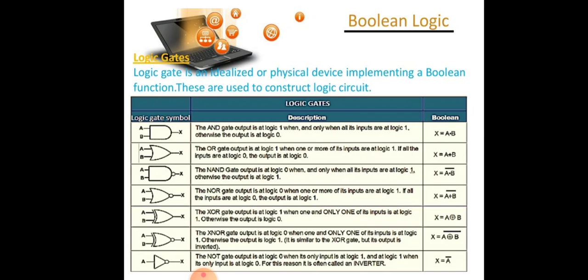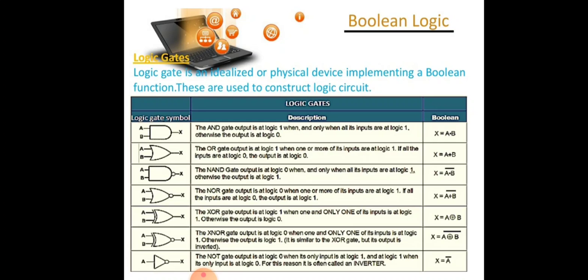Then OR gate. The OR gate output is at logic 1 when one or more of its inputs are at logic 1. If all the inputs are at logic 0, the output is at logic 0. X equals A plus B is an OR gate.